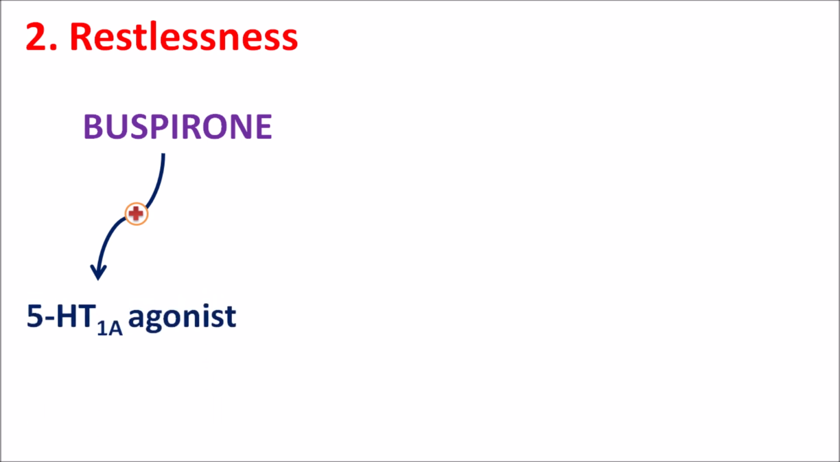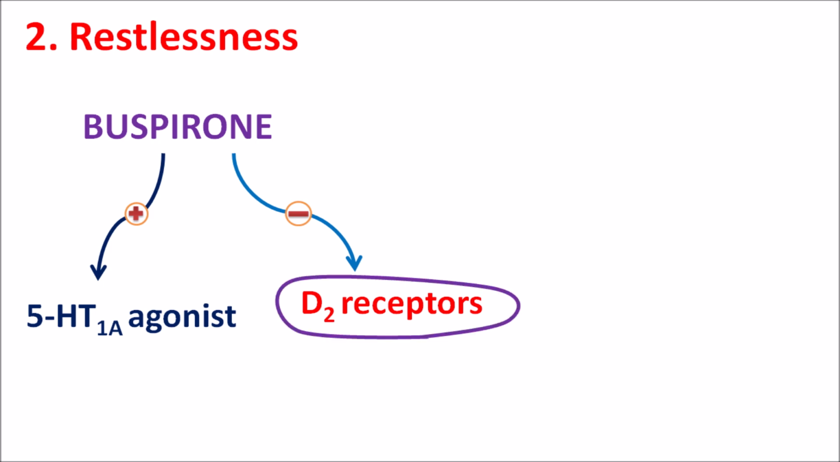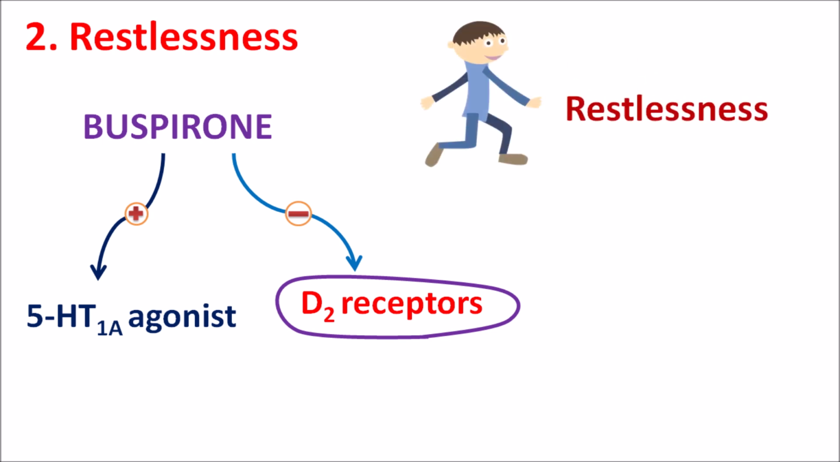Second one is the restlessness. Already we have seen that buspirone acts by different mechanism. This drug acts as a partial agonist on 5-HT1A receptors. So it is a 5-HT1A receptor agonist. But apart from this action, buspirone can also inhibit the D2 receptors, the dopamine receptors, which are responsible for control of motor activities. So when these receptors are blocked, it may produce some central side effects. That's why buspirone may produce some restlessness in the patients.